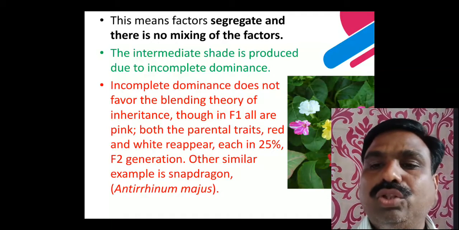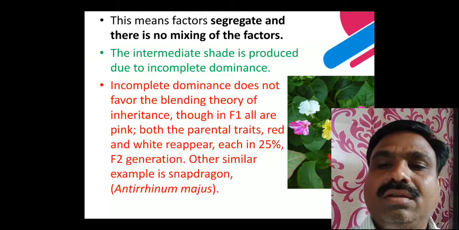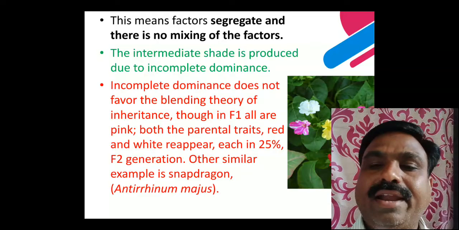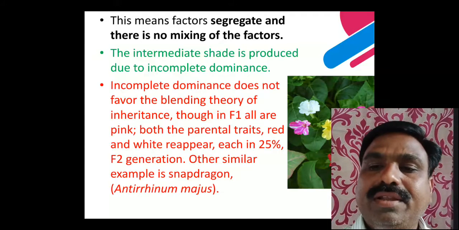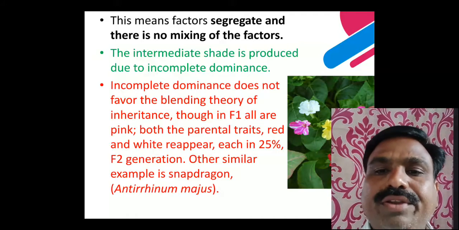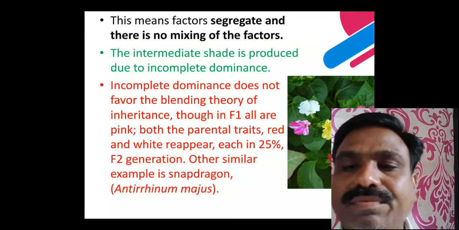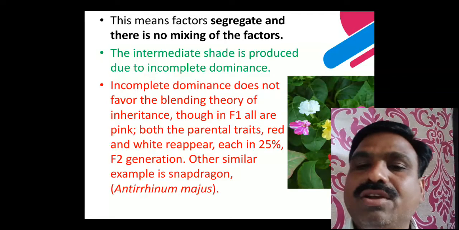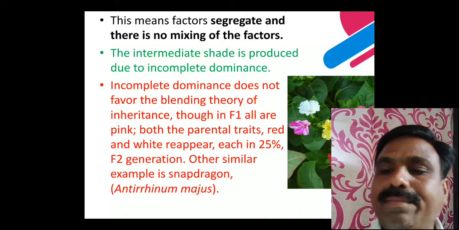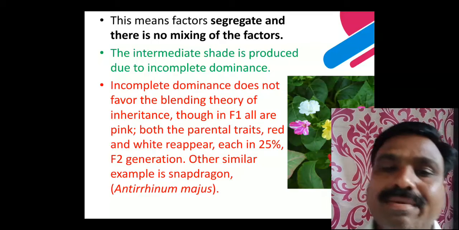Though in F1 all are pink, both parental traits, red and white, reappear in the F2 generation, each at 25%. Red flowers are 25% and white flowers are 25% in the F2 generation. Another similar example is the snapdragon, which also shows incomplete dominance.